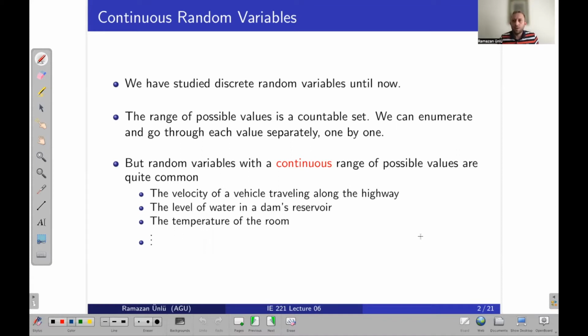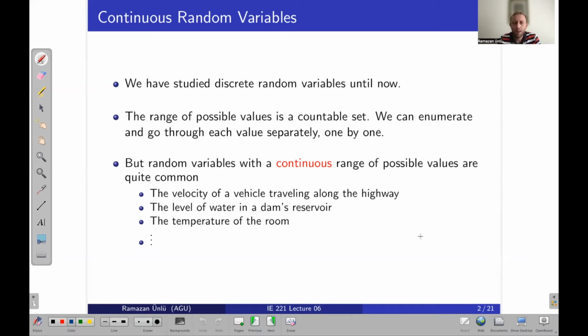In the case of discrete random variables, we can say that the range of possible values is a countable set. So the random variable will take values from that set, and the values in that set can be enumerated and gone through one by one. But not all random variables are discrete. Continuous random variables are also quite common. We can give some examples.